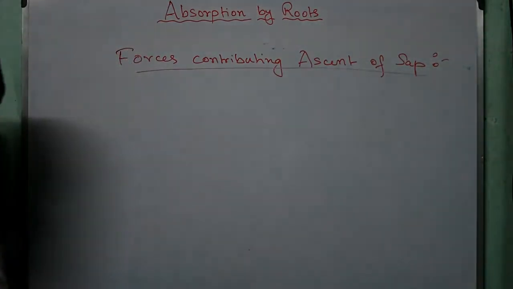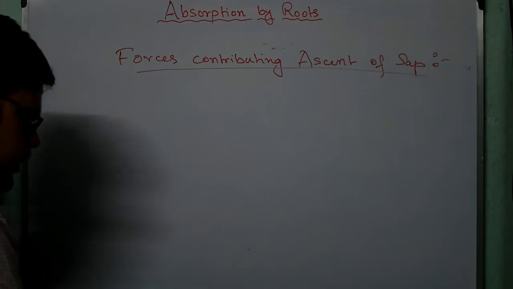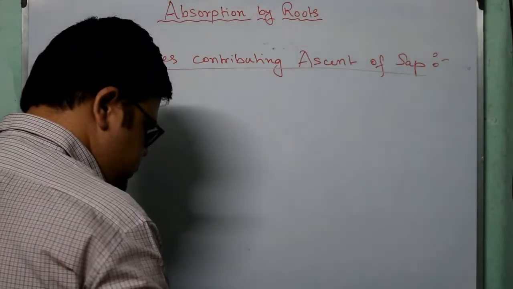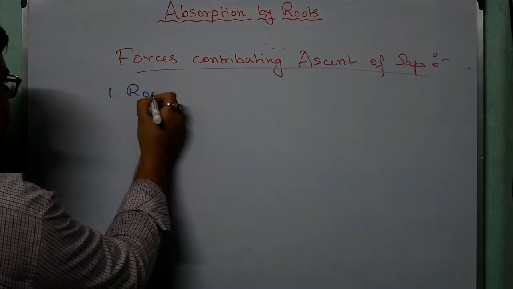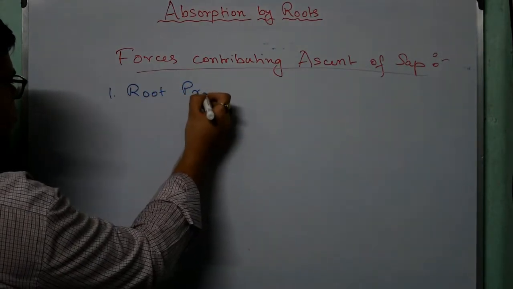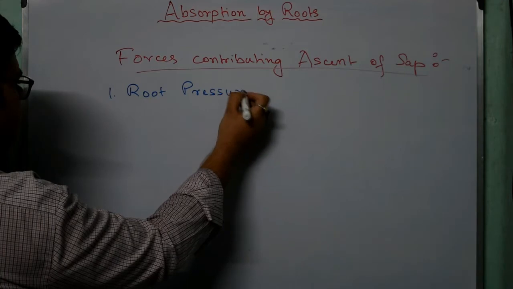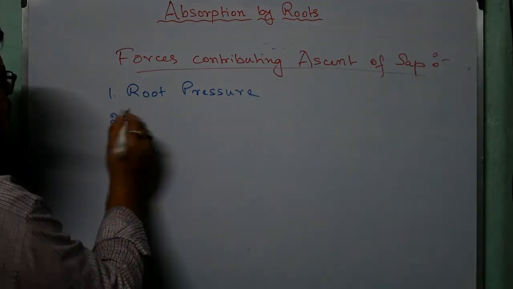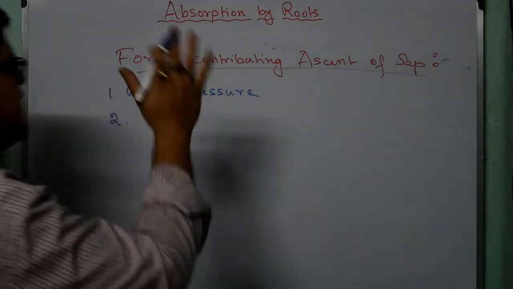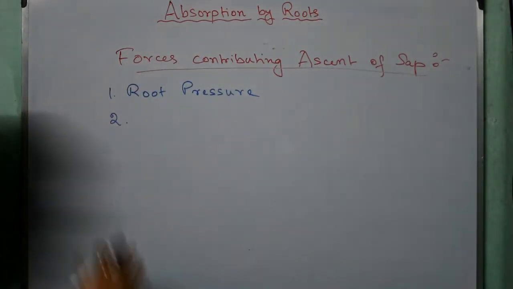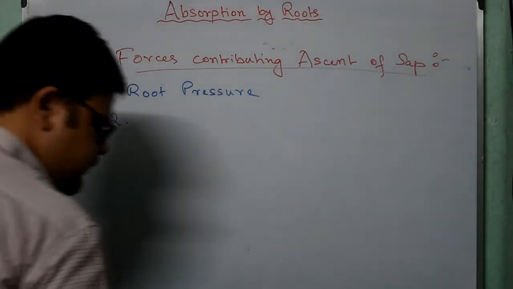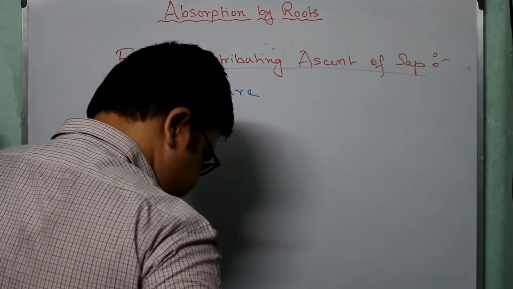So what are the forces that contribute to the ascent of sap? Number one is root pressure. Now, we already know all these points, so I am just summing it up so that you can make quick notes of what is given in this particular chapter.